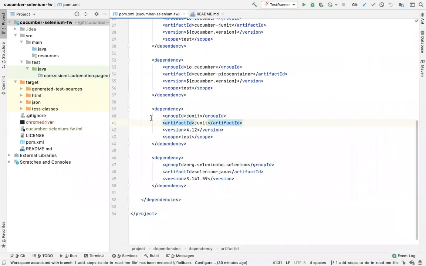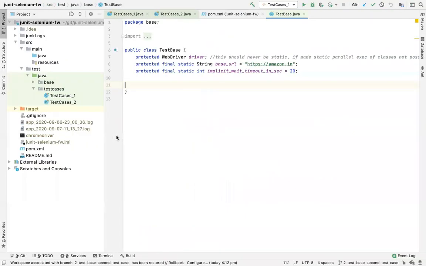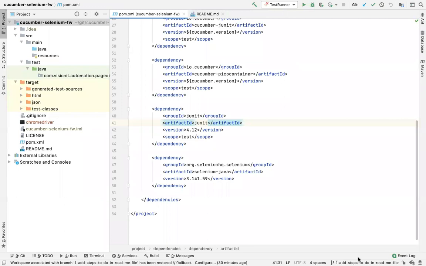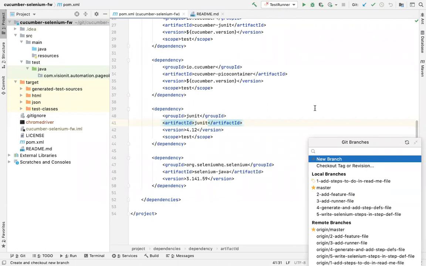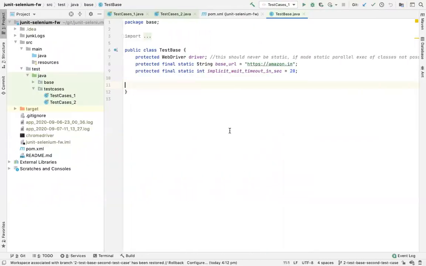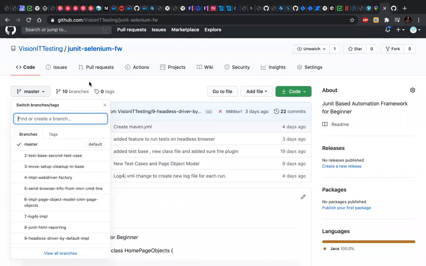And I have again created that Cucumber framework in a similar fashion to explain to you step by step what I do when I try to implement the page object model, what I do when I create a new feature file, and what I do when I create a new step definition file. I have structured those steps in the form of branches in a similar way to what I did for the JUnit framework, right?